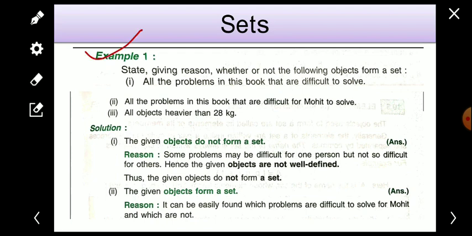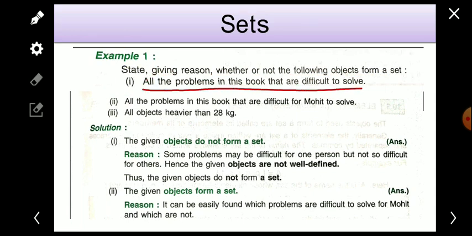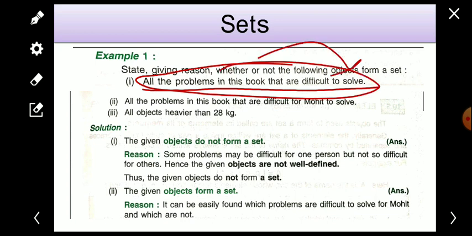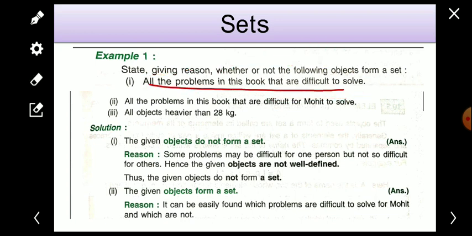Now example 1: state, giving the reason, whether or not the following objects form a set. Question number 1 is: all the problems in the book that are difficult to solve. It means here you have to say whether this group forms a set or not. At first we'll check whether the objects we are talking about in this question are well defined or not. Here the given objects do not form a set.